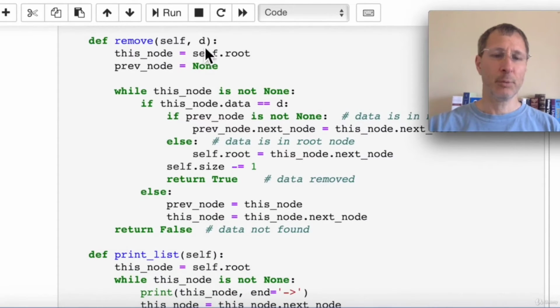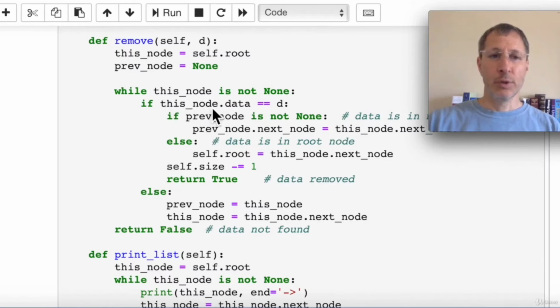The remove function, we pass in a piece of data. We need pointers to this node and this node's previous node. So we're going to start iterating through the list to do the find operation at the root, which we'll call this node. And then we're going to keep track of the previous node because we need that to be able to remove the node when we find the one we want to remove. Each time through this while loop, we have two pointers now to increment. We have to increment the previous node to this node, and we have to increment this node to this node's next node. So if we haven't found what we're looking for yet at the end of this while loop, we'll bump forward both of those two pointers, and that's how we iterate through the list.